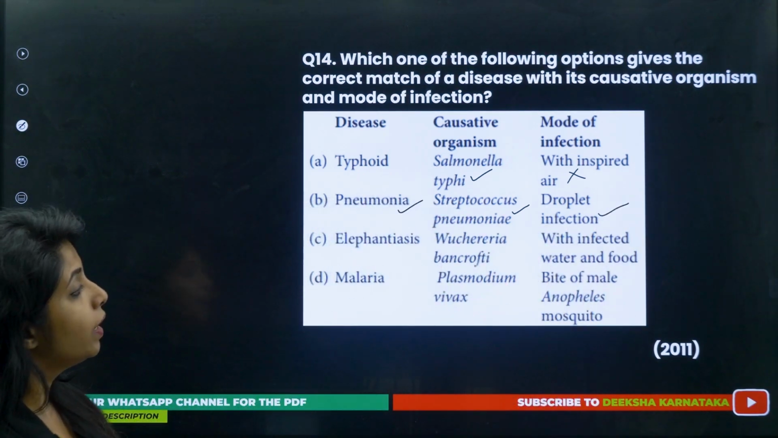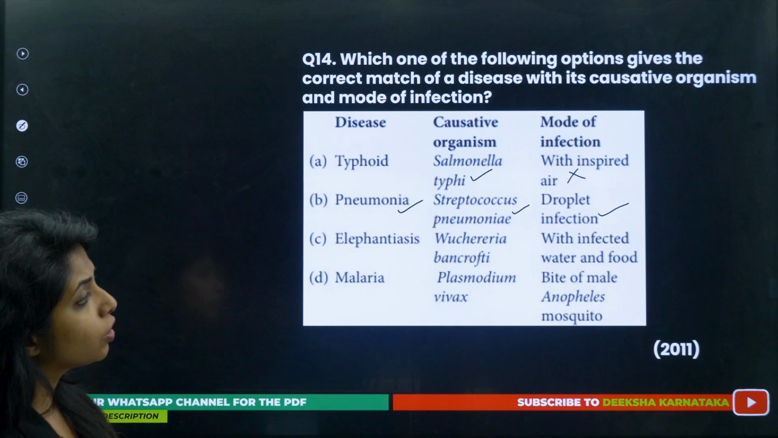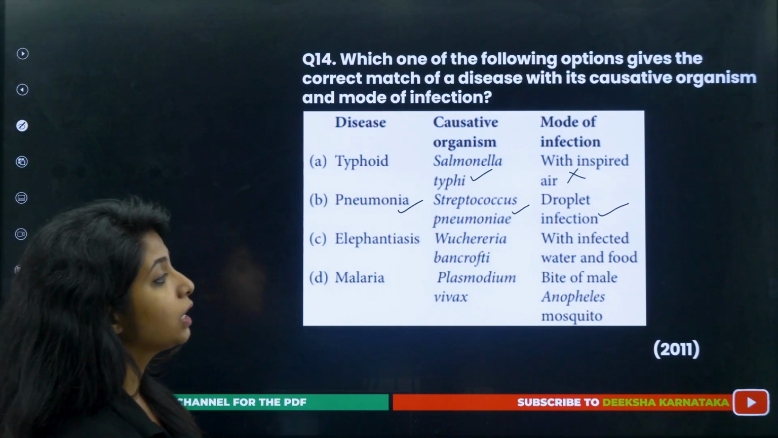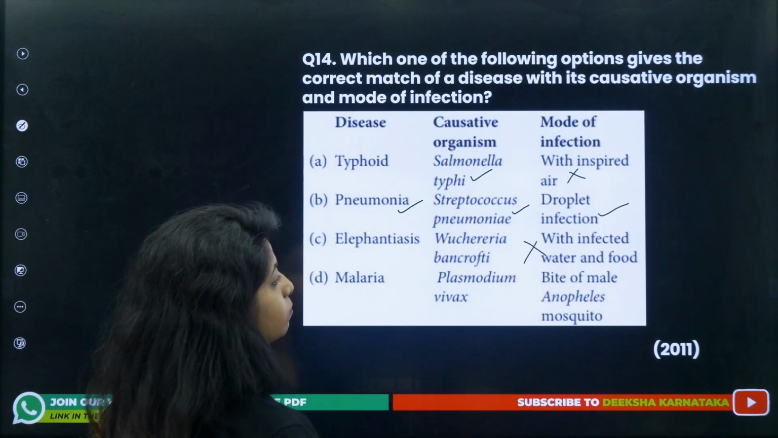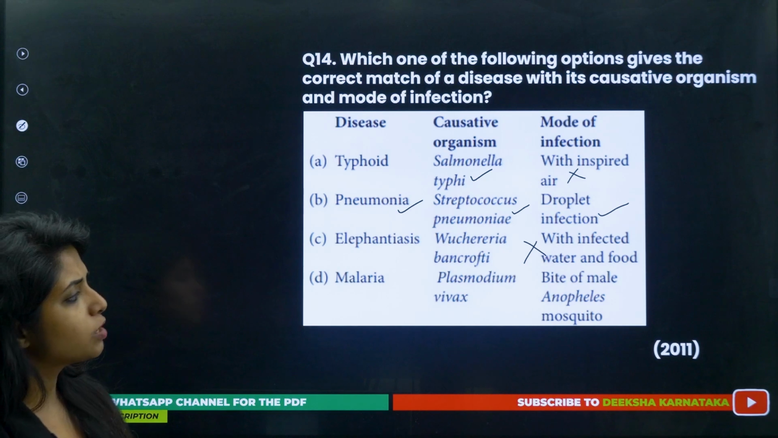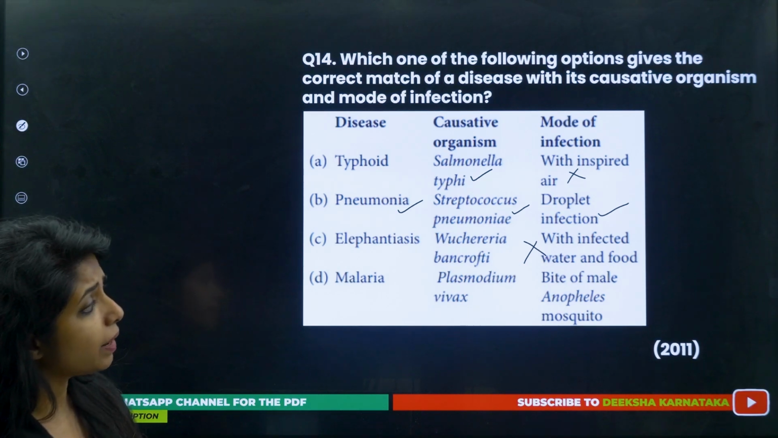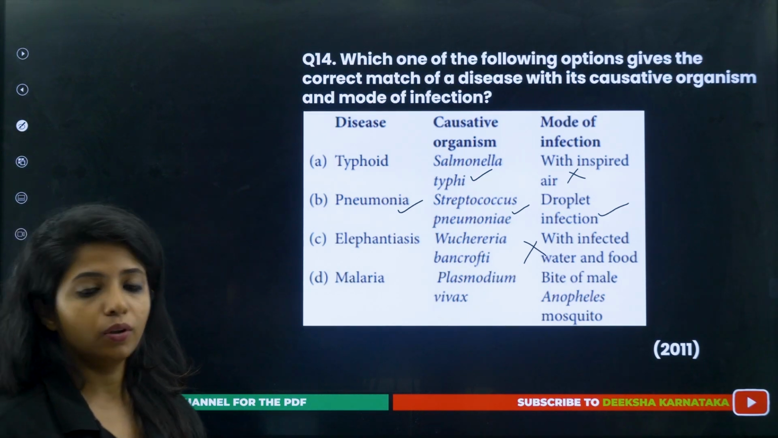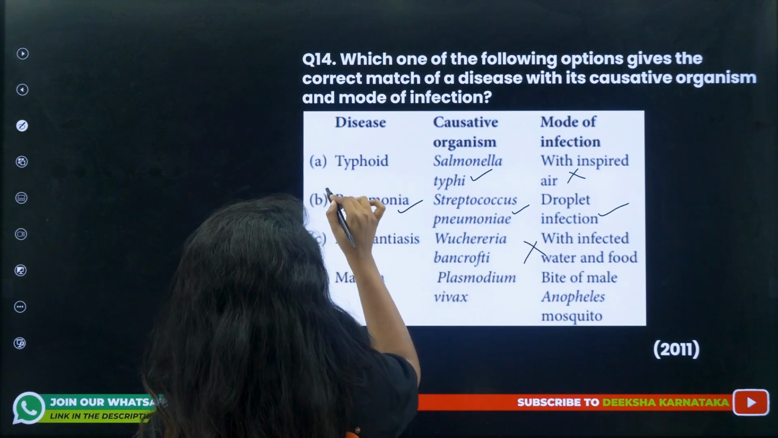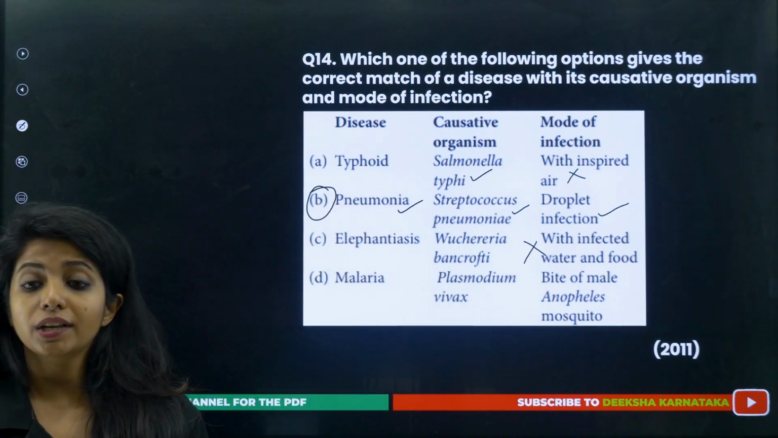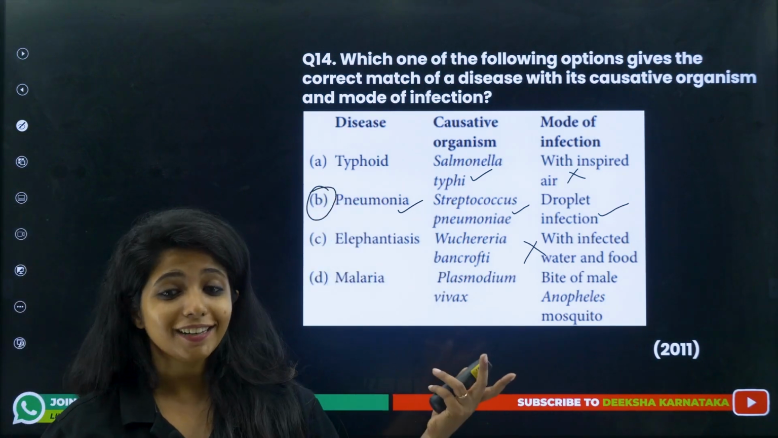But let's see the others also. Elephantiasis is caused by Wuchereria bancrofti. Okay. With infected water and food? No. It's caused by the Culex mosquito's bite. Malaria, Plasmodium vivax. Okay. Bite of male Anopheles mosquito. It's not male, it's female. So this is the correct answer that we have. 2011 question, very simple because we studied this.